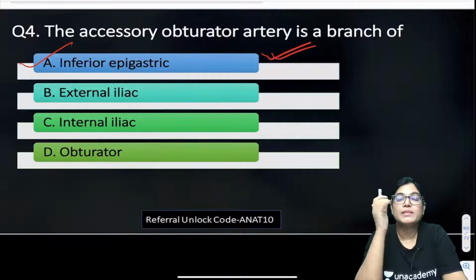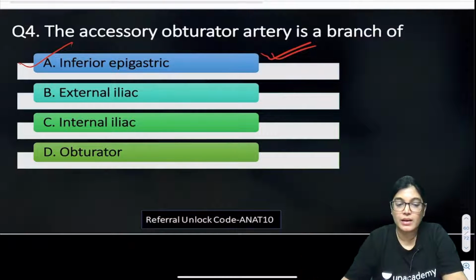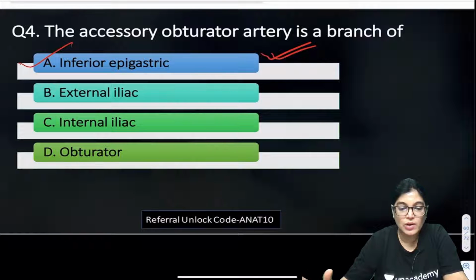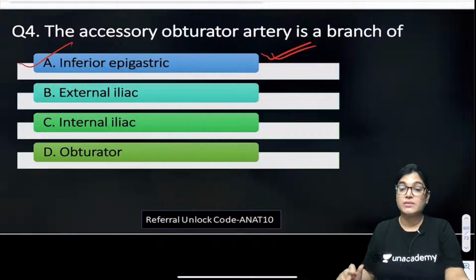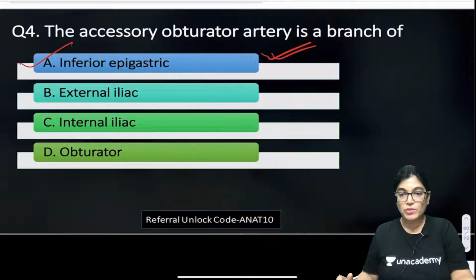So in common terms, I just want to describe like the abdominal aorta divides into the right and the left common iliac artery. This division occurs approximately at the level of L4 lumbar vertebra. Thereafter, at the level of the sacroiliac articulation joint, the common iliac artery divides into external and internal iliac artery. Internal iliac artery is the major blood supply for the pelvic structures, and external iliac artery is the major blood supply for the lower limb.